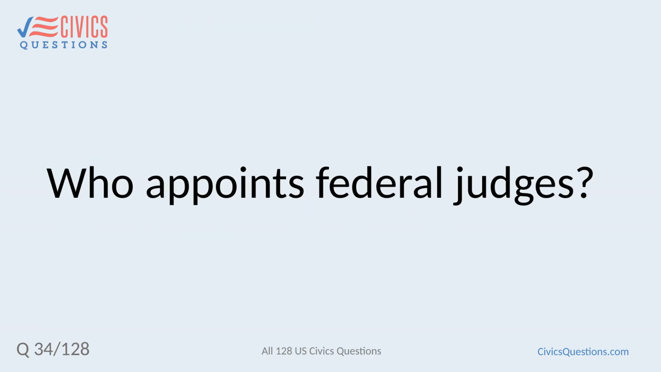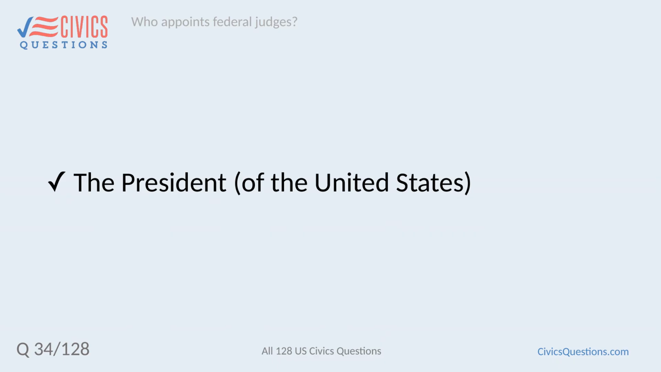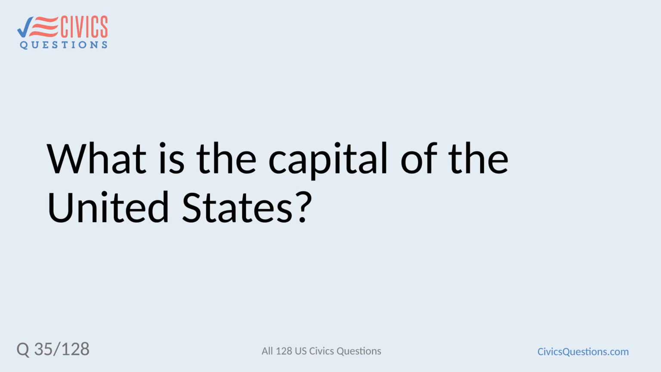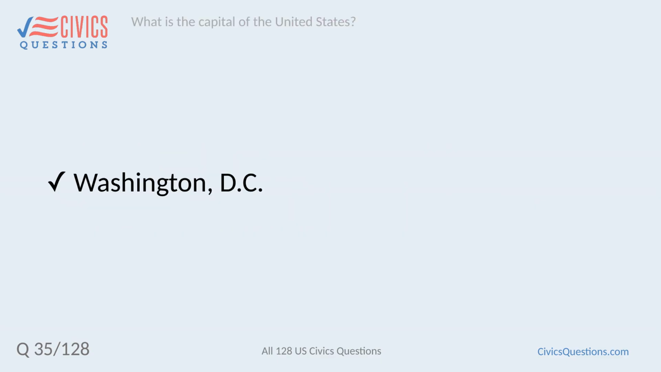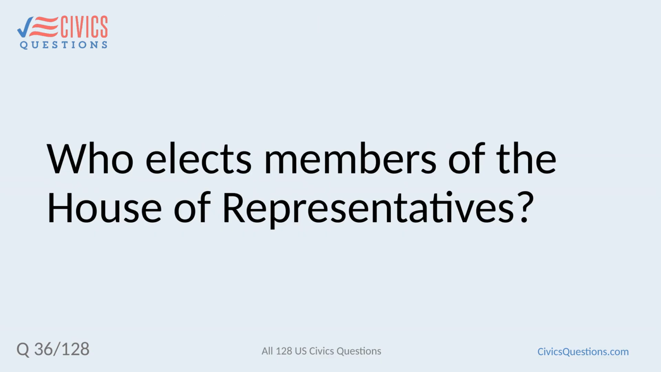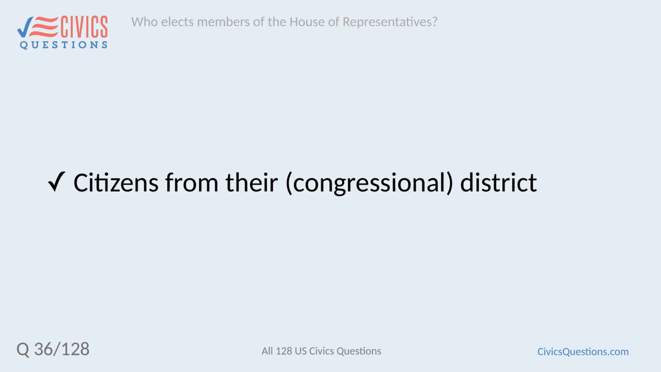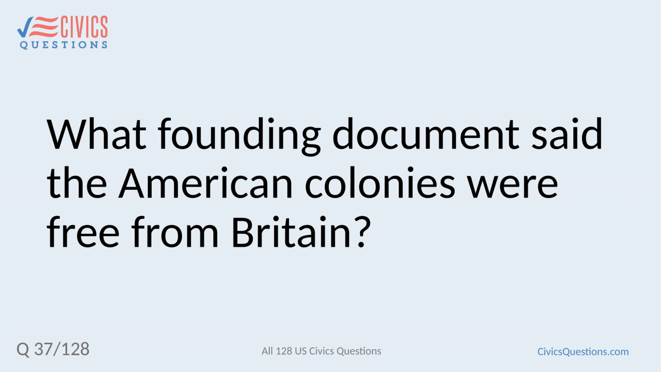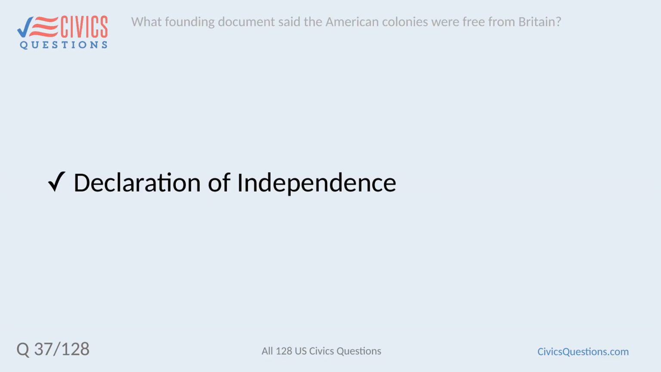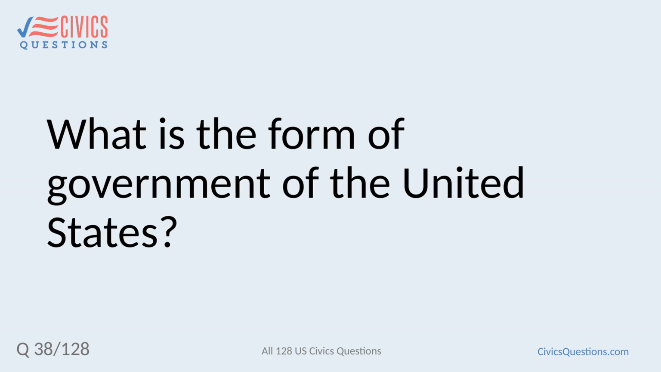Who appoints federal judges? The President of the United States. What is the capital of the United States? Washington, D.C. Who elects members of the House of Representatives? Citizens from their congressional district. What founding document said the American colonies were free from Britain? Declaration of Independence. What is the form of government of the United States?